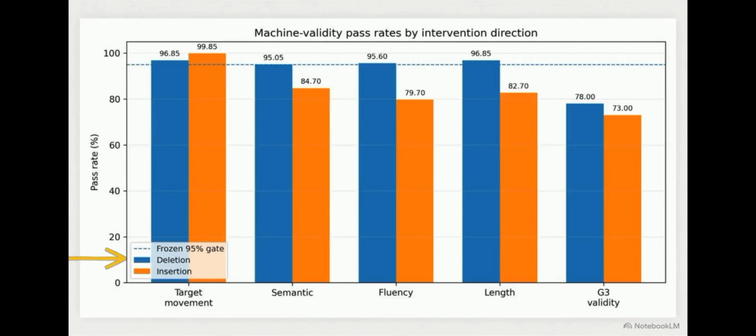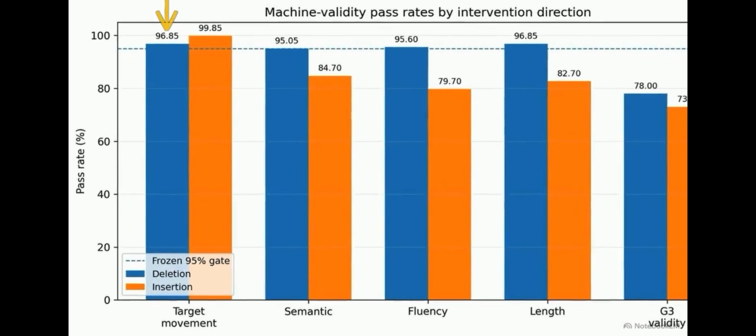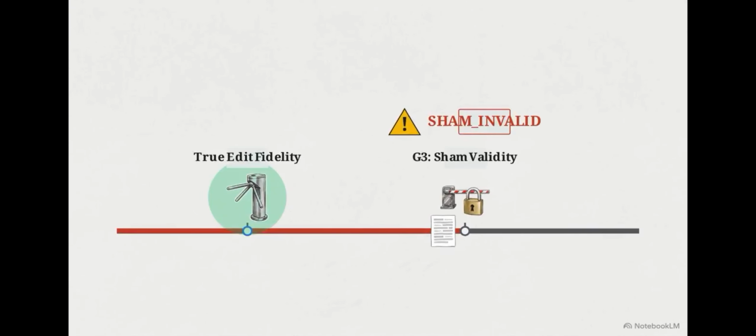The deletion arm initially appeared to be an operational success. The blue bars on the pass rate chart show the algorithm effectively removed reflexive markers while clearing the 95% thresholds for semantic preservation, fluency, and length. However, clearing the fidelity gates for the true edits did not ensure a valid experiment. The deletion arm critically failed the G3 sham validity gate.